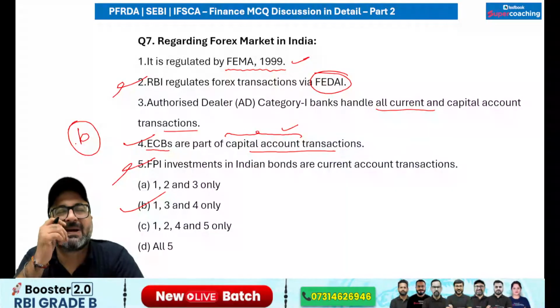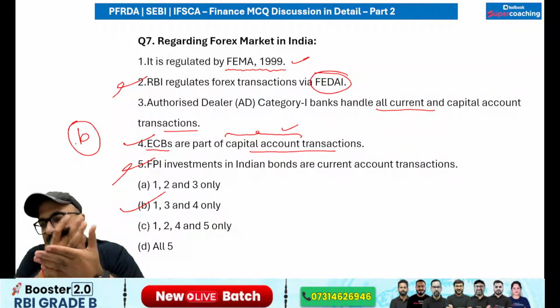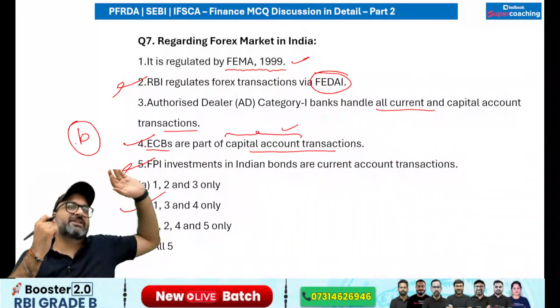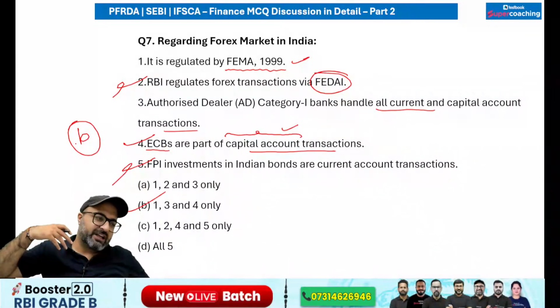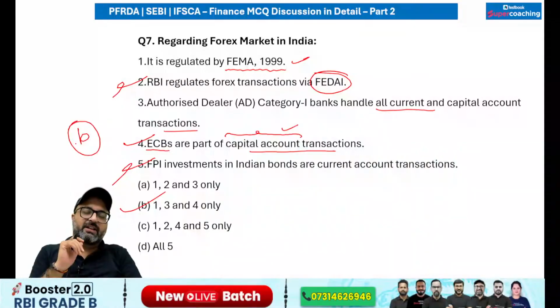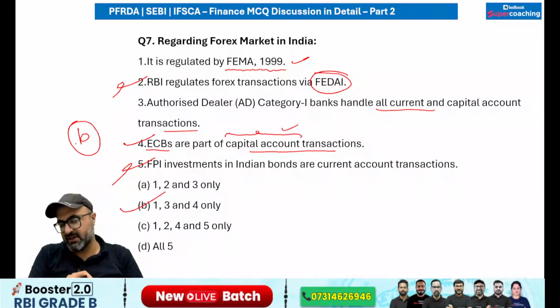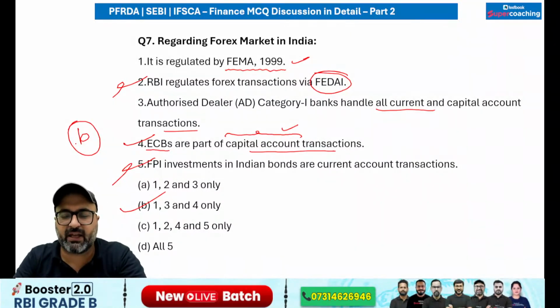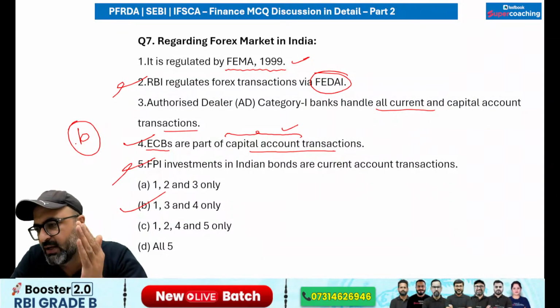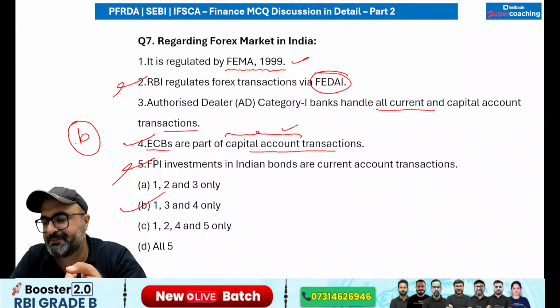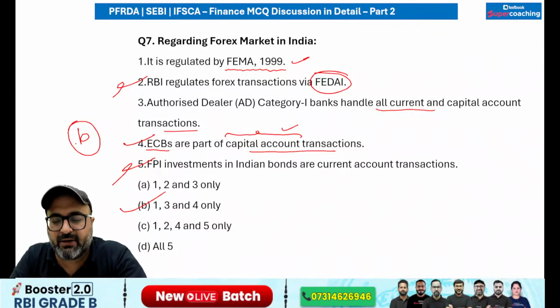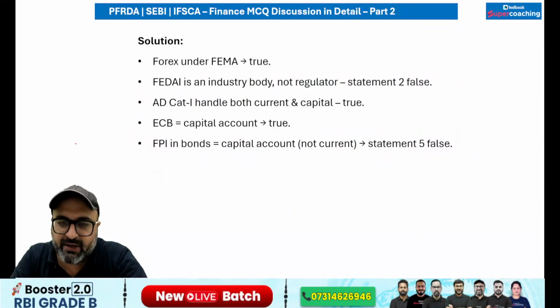So remember that all the transactions which involve investment, which involve change in liability, which involve change in asset, will be included in the category of capital account transaction, and rest all other transactions, that is trade basis transaction, remittance based transactions, flow of profit, flow of income, all will come under the category of current account transaction. Current account convertibility is allowed 100%, but capital account convertibility is not allowed freely 100%.